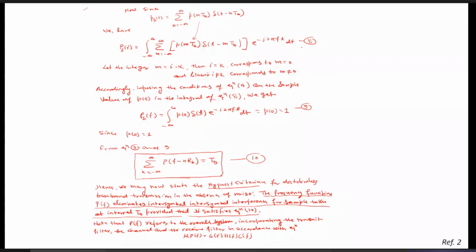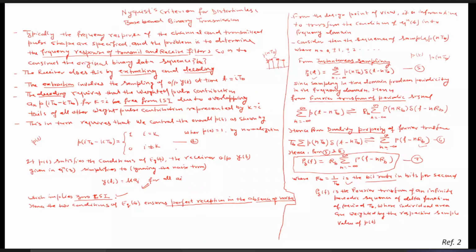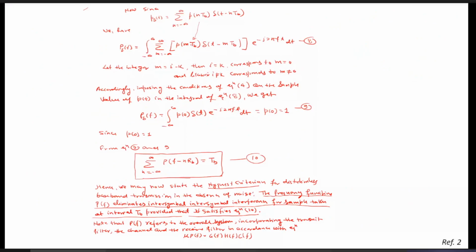Now, if i equals k, then m will be 0. And if i is not equal to k, m will not be equal to 0. Now, just by using the basic properties, we can obtain P(delta f), that is integral from minus infinity to infinity. When i equals k, that is when m equals 0, its value is 1. When m equals 0, that will be P(0) delta t, and at t equals 0, once we put that in, it will be 1.